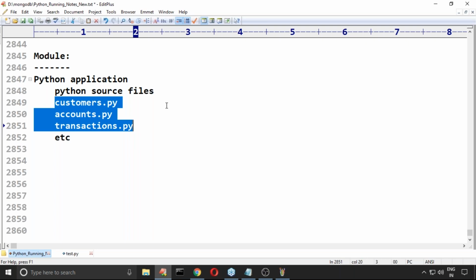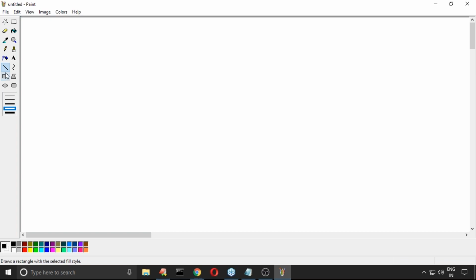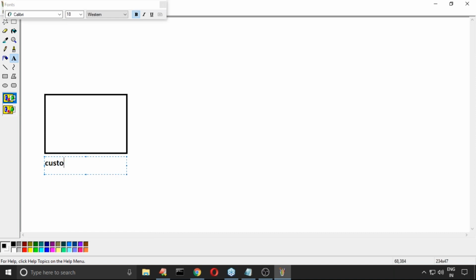So in a Python project or Python application, how many files are required? Is it only one file or any number of source files? Any number of source files. Maybe multiple source files we require to write. Now my question is, I want to write the first file, any name you can use, customers.py.